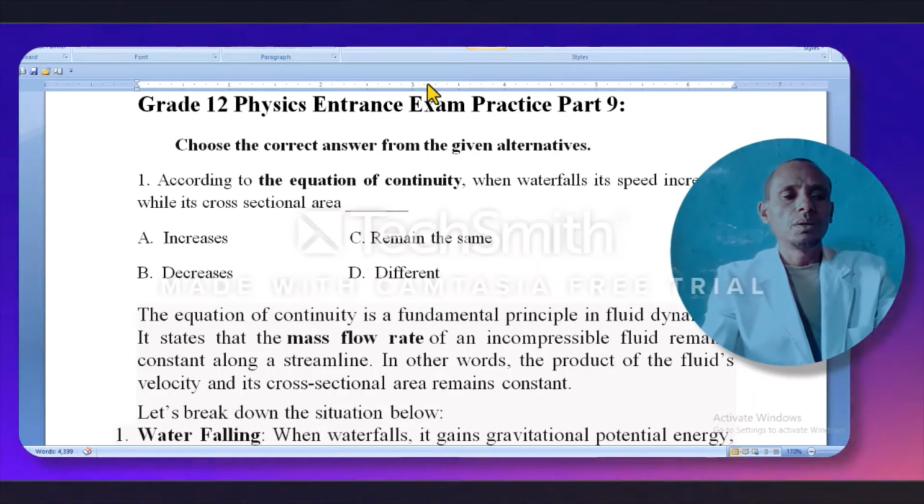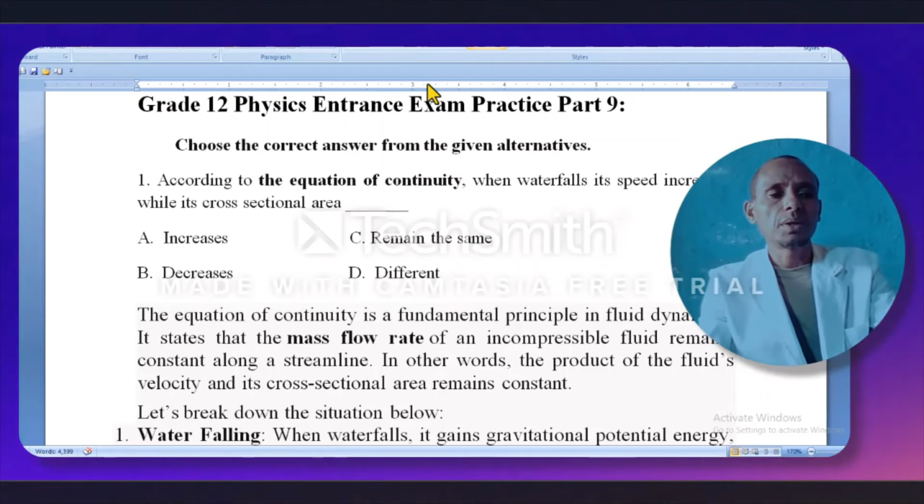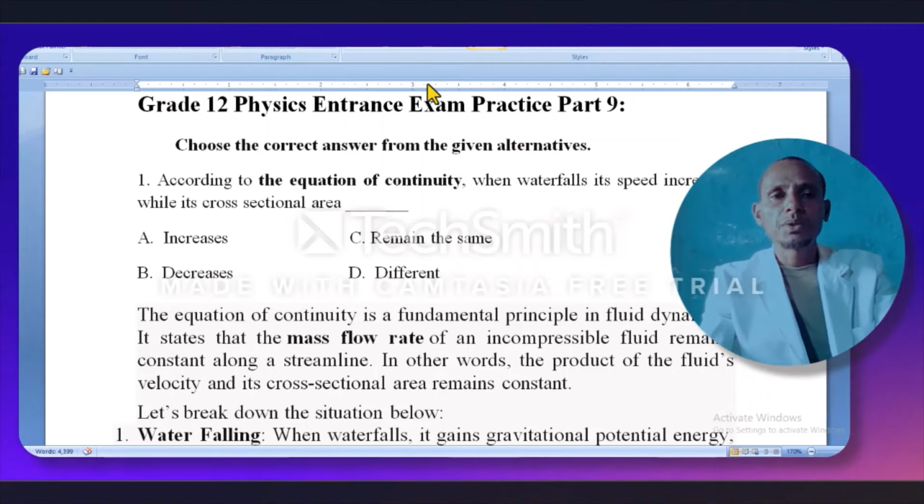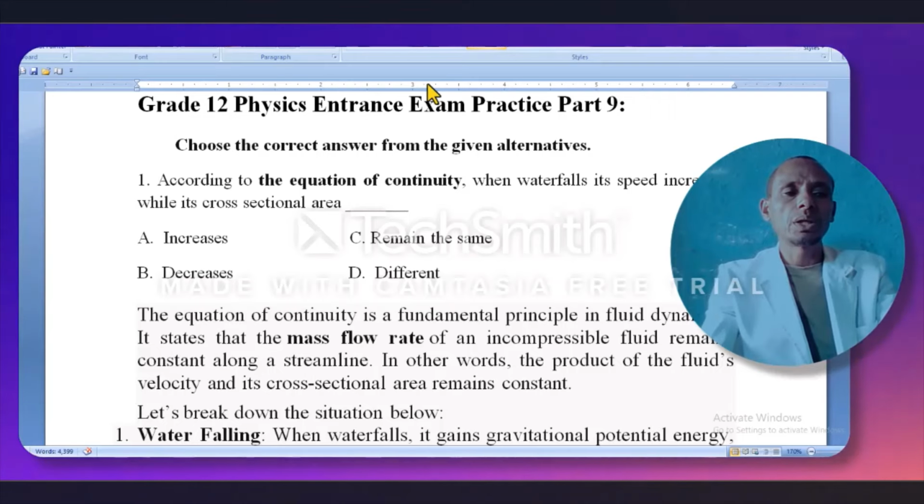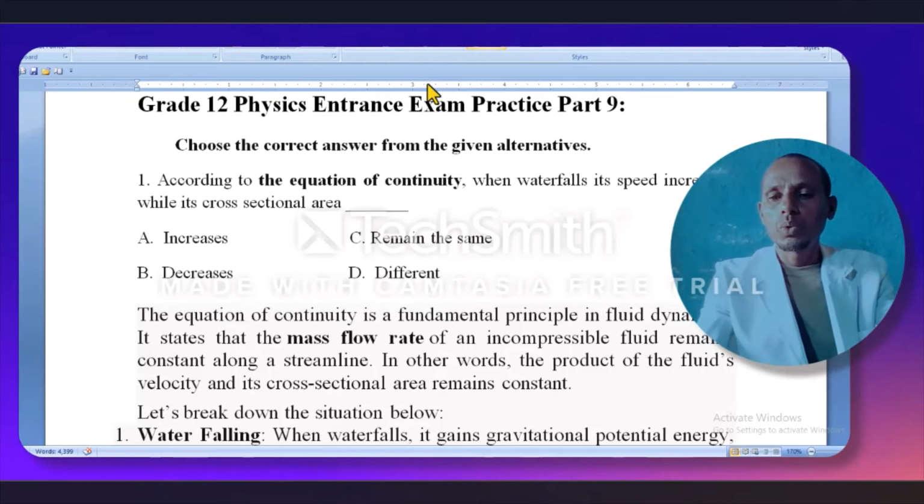My name is Waktula. In this video, we'll be discussing grade 12 physics entrance exam practice part 9. This program is essential for students who will take the grade 12 entrance exam, especially on the recent Ethiopian new curriculum.